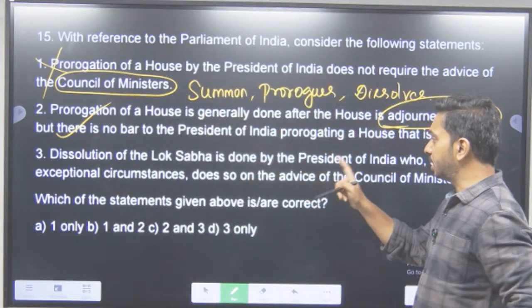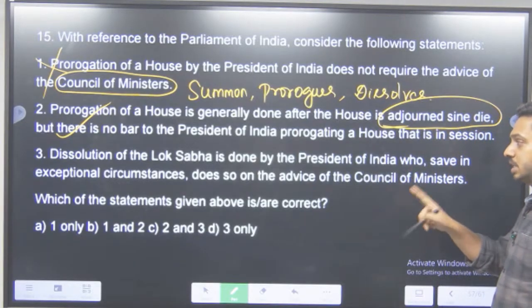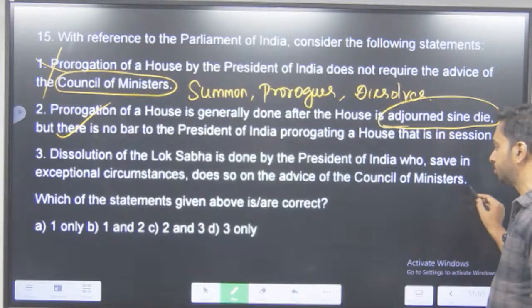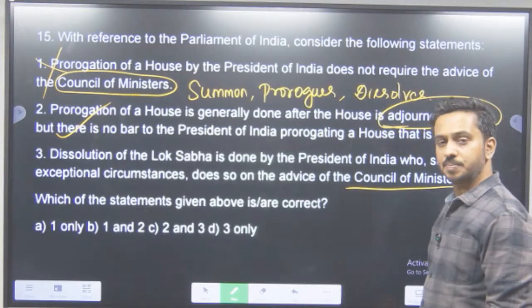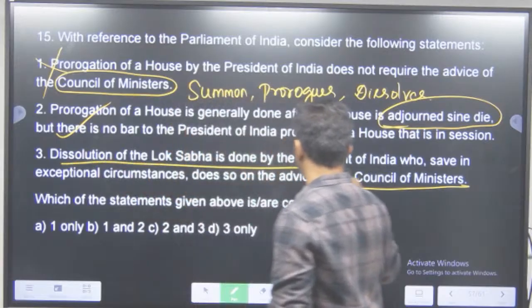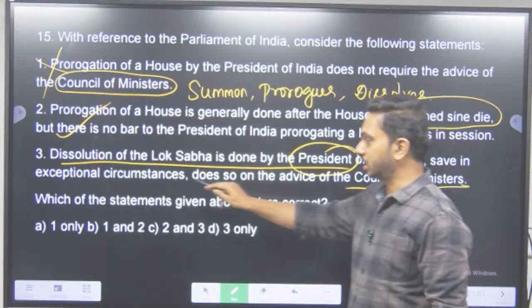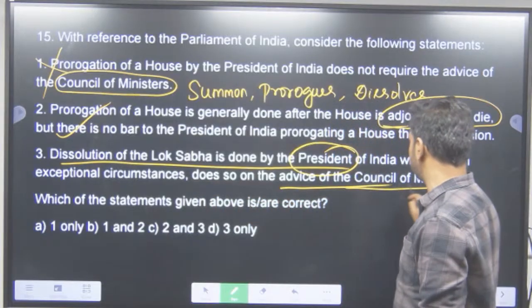Dissolution of the Lok Sabha is done by the President of India who, save in exceptional circumstances, does so on the advice of the Council of Ministers. Dissolution of the Lok Sabha, कौन करता है? Yes, it is done by the President who, save in exceptional circumstances, does so on the advice of the Council